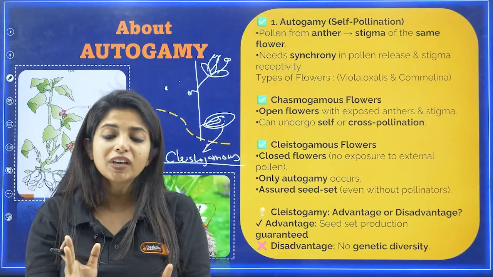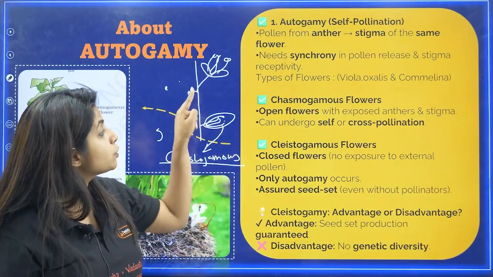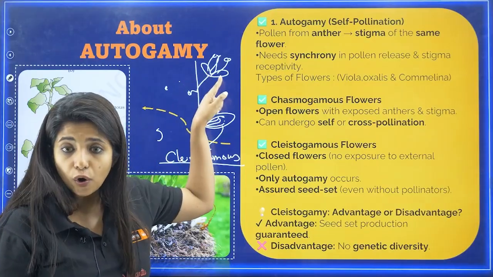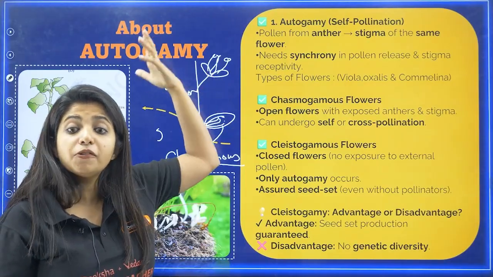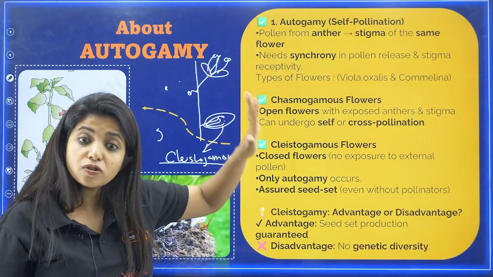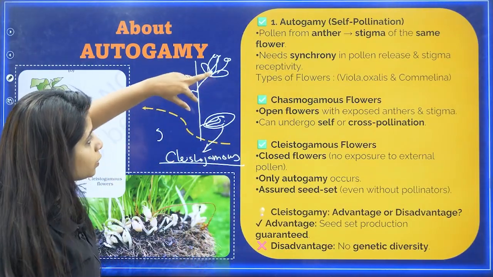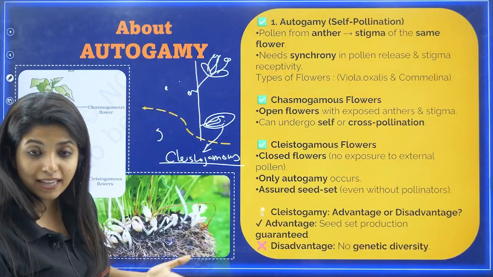Okay, and cleistogamous flowers are the ones that definitely show what? Autogamy. Chasmogamous flowers can show autogamy, but they can show other types of pollination as well. This is just one type of pollination. So chasmogamous flowers can show other types of pollination, about which we are going to study soon. Now these types of plants where you get both types of flowers, are there examples?